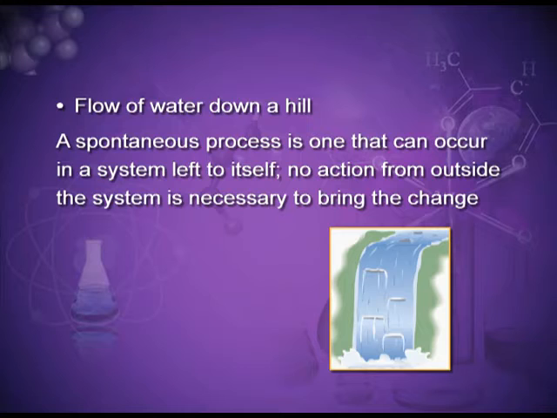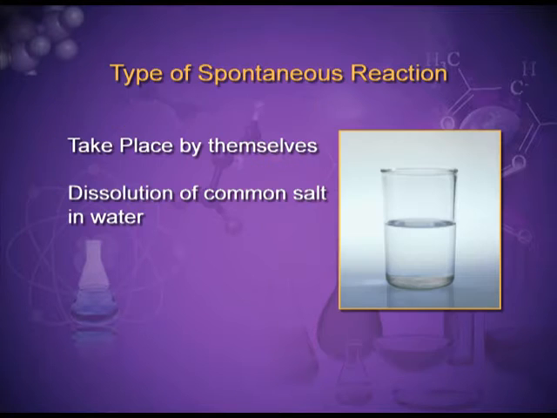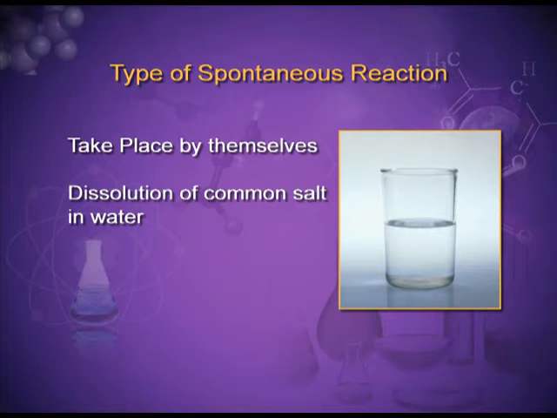The flow of water down a hill is a spontaneous process, but the reverse needs an external agency. It takes place by itself. For example, if we put sugar in a glass of water, it automatically dissolves, but the reverse we cannot expect, that is, the dissolved sugar forming a lump.